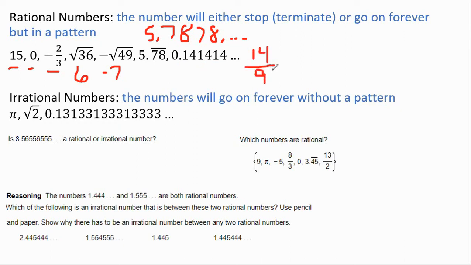That's the fraction. If a number can be written as a fraction with an integer on the top and an integer on the bottom, it's rational. Irrational numbers are numbers that go on forever without any kind of pattern. Pi is a famous one because pi is not 3.14. It's a number that goes on forever.